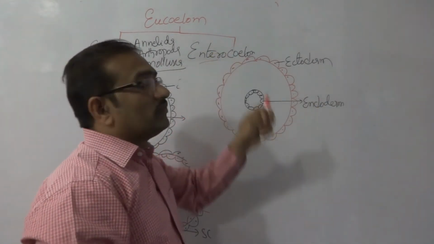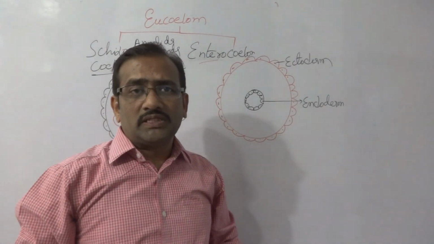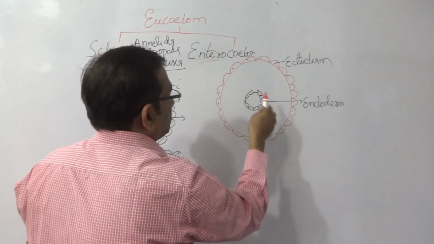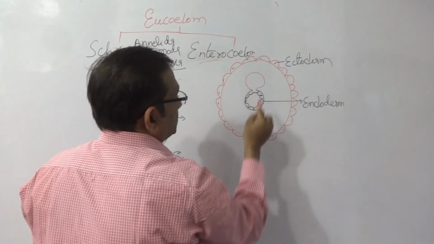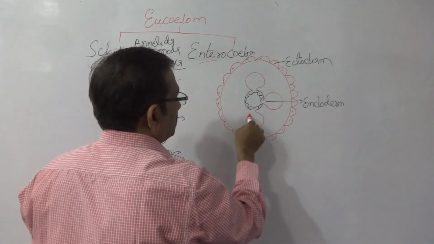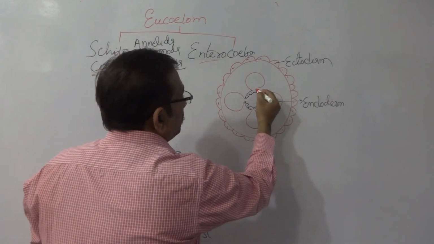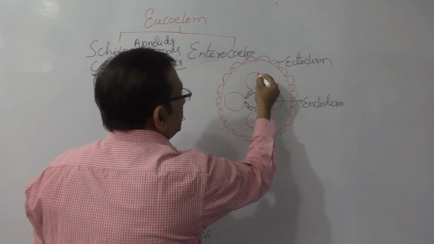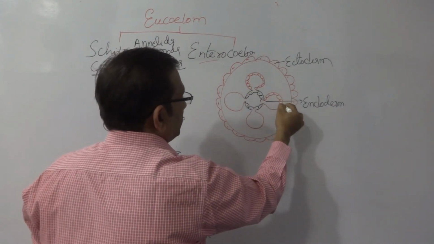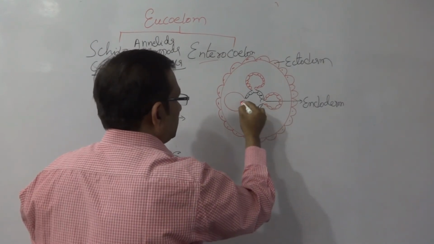Now, creation of enterocoelom. The evagination of the endodermal cells, like pouches. Look here, the evagination of endodermal cells like pouches, and this pouch converts into mesodermal cells. So this is the mesodermal cell lining. The pouch contains the mesodermal cell lining.